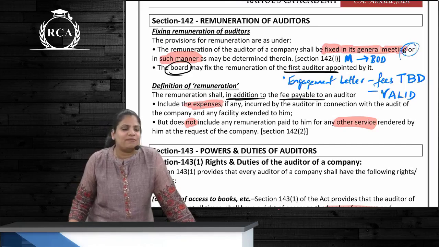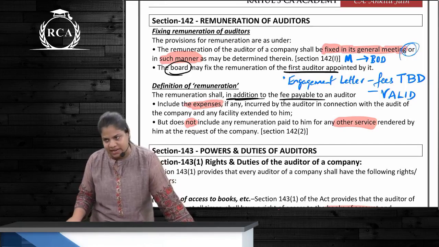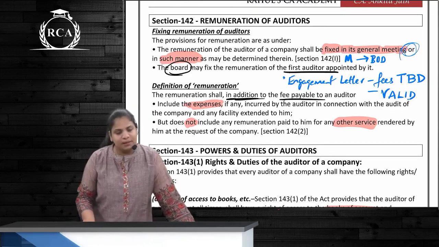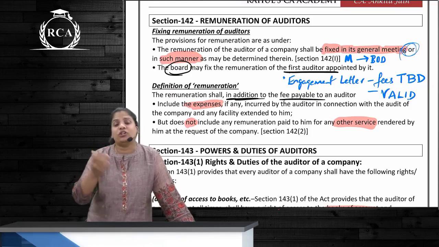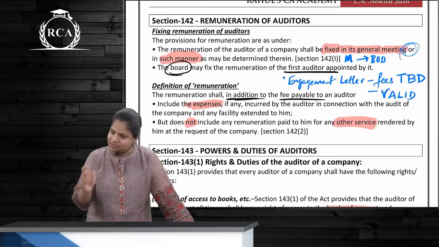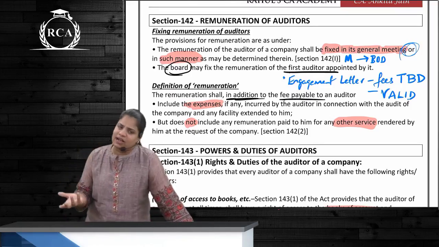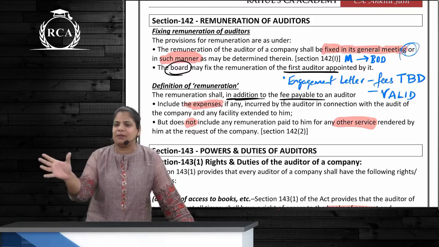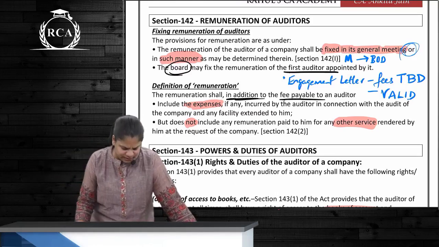Yes, in case of government companies, the appointment is done by the CAG, and the remuneration is fixed by the members, correct? Remuneration will include the fees. It can also include out-of-pocket expenses and also the taxes, correct? Or can the auditor and the company decide that one fixed amount will include everything? Yes, as per the agreement, that fee is going to be valid, correct?